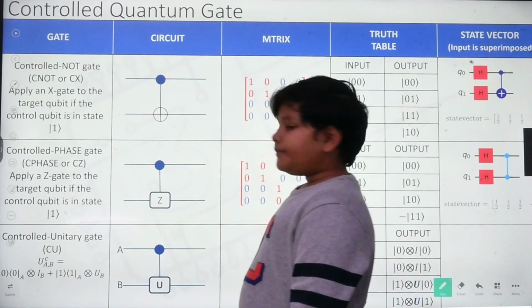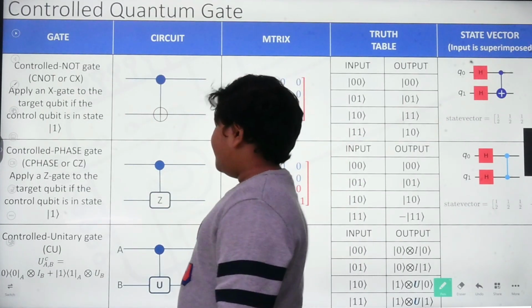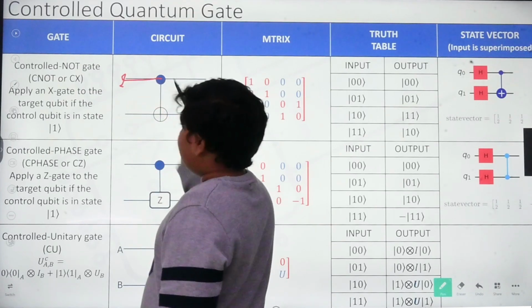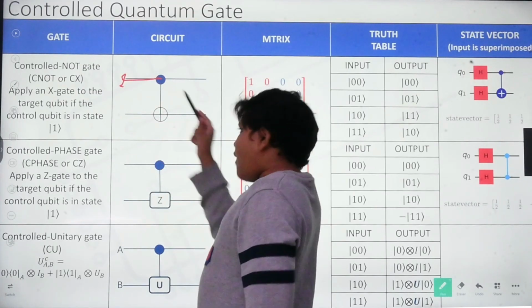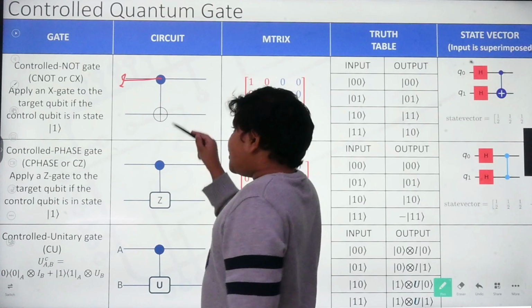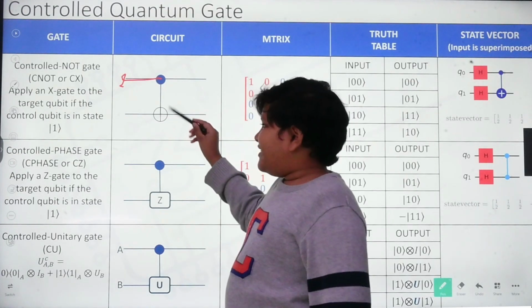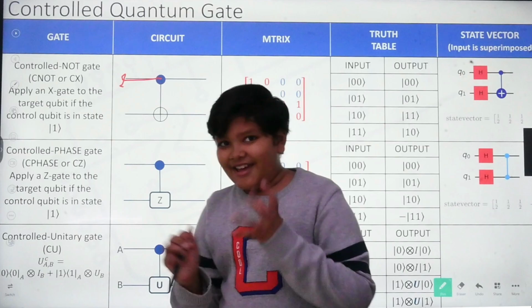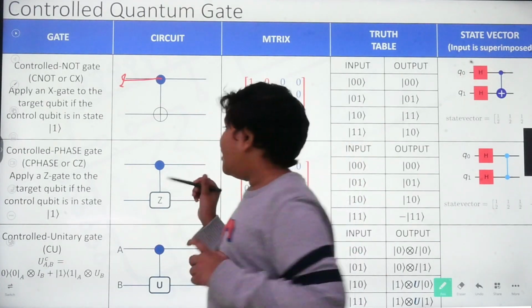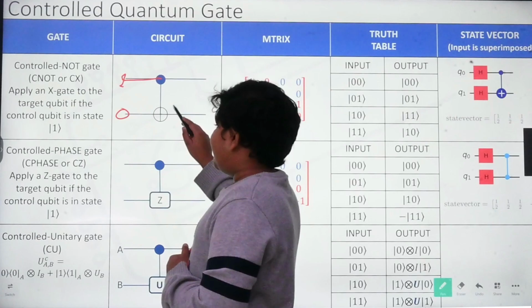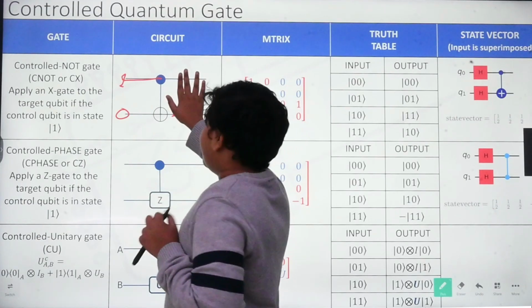Now, what will happen if this is 1 and it goes into the control? It says, hey, I'm 1, so you have to do your thing. When it's 1, it just wakes up the NOT gate, and the NOT gate does its operation.